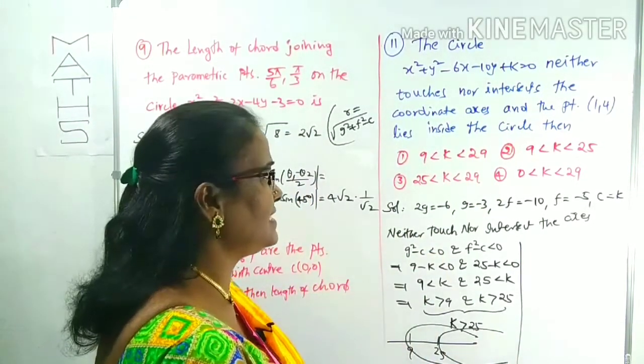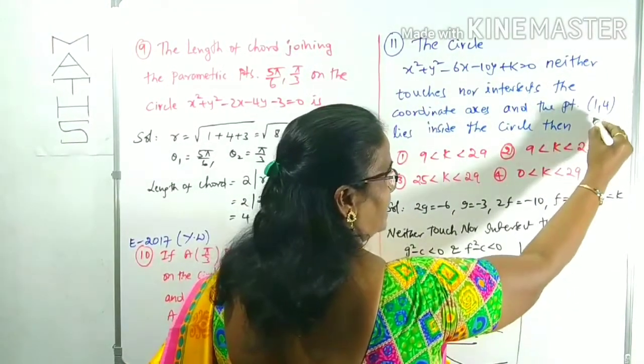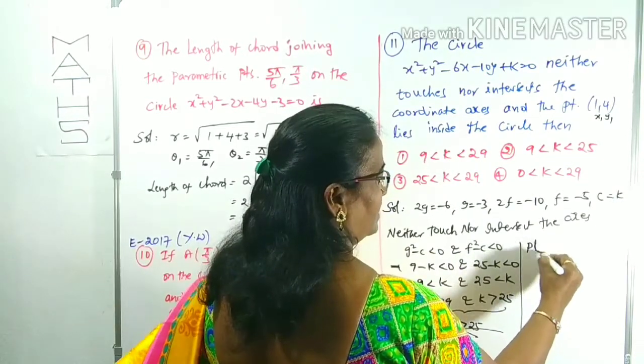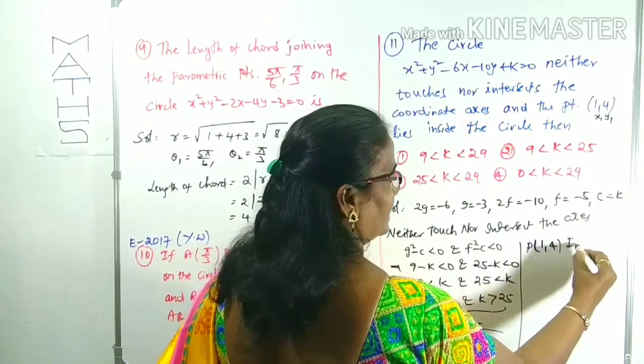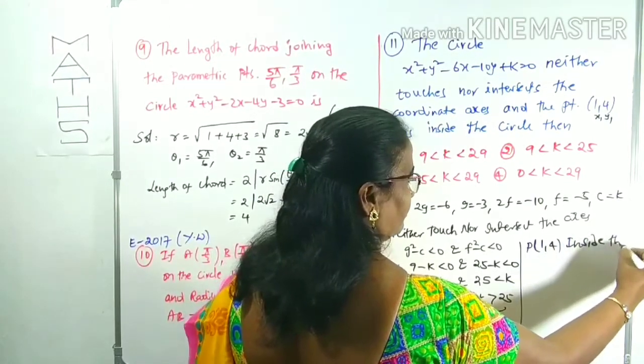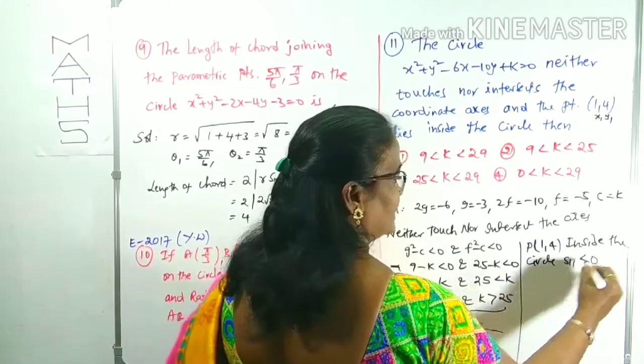What is the next sentence? The point is inside the circle. The point is taken as some x1, y1, the point 1, 4, inside the circle. S11 must be less than 0.